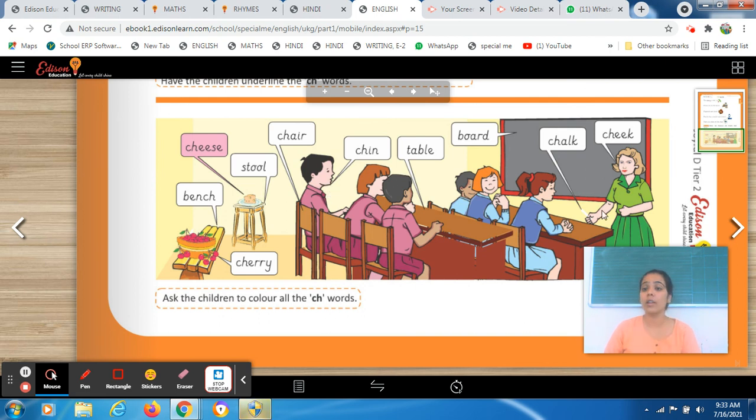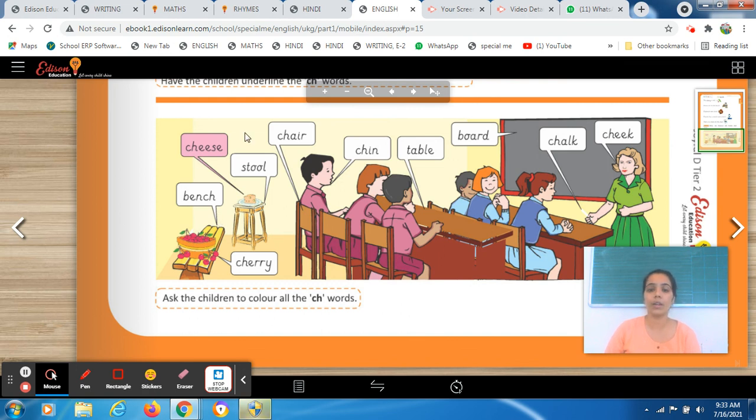See, what is this? Chin. है ना? And she is a teacher. She is having chalk in her hands. And there is a board, table. And there are lots of things in this picture. So students, you all have to color those words which have ch. Okay, आपने यहाँ पे there are lots of words written. So you have to color all those words which have ch.